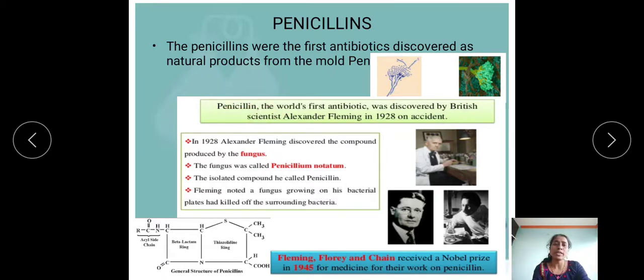So in 1928 Alexander Fleming discovered that compound which is produced by a fungus. And what is that fungus? That is nothing but Penicillium notatum. And it was from that Penicillium notatum that penicillin was isolated. Fleming noted a fungus growing on his bacterial plate had killed off the surrounding bacteria. Afterwards Fleming, then Florey and Chain, all of them received a Nobel Prize in Medicine in 1945 for their work on penicillin. This is the structure of penicillin, which contains the beta-lactam ring and thiazolidine ring.